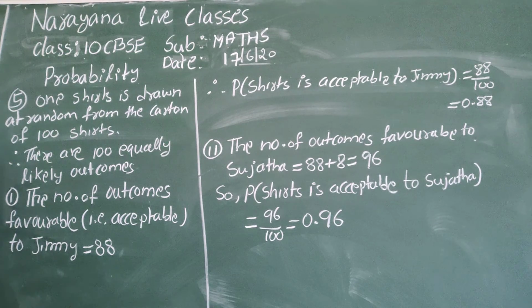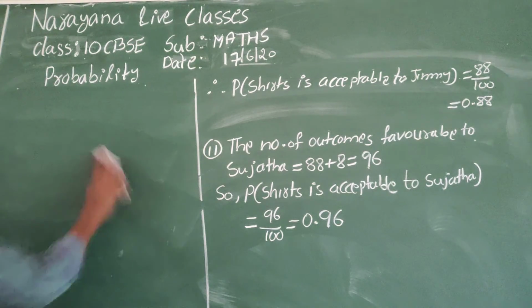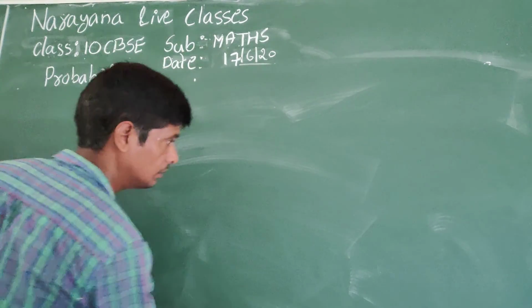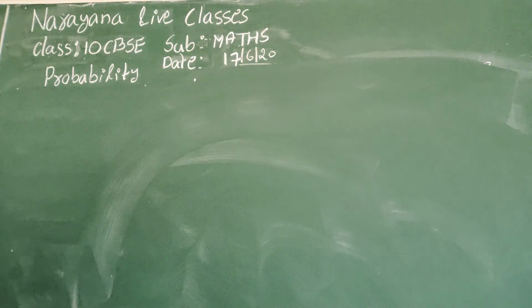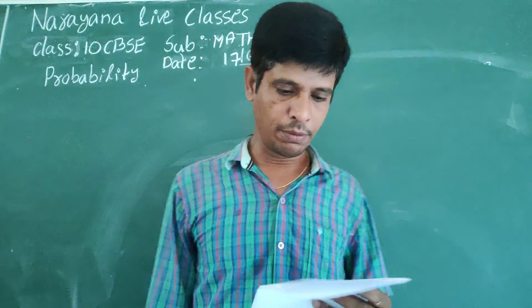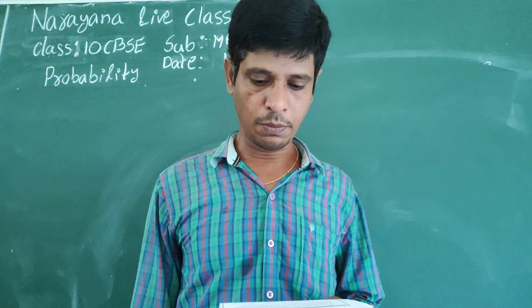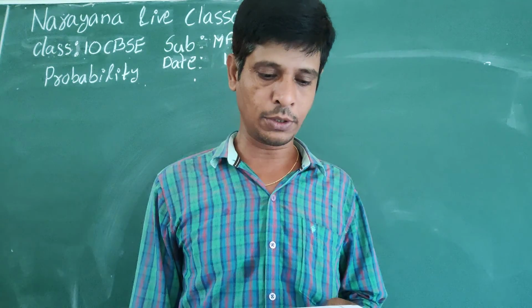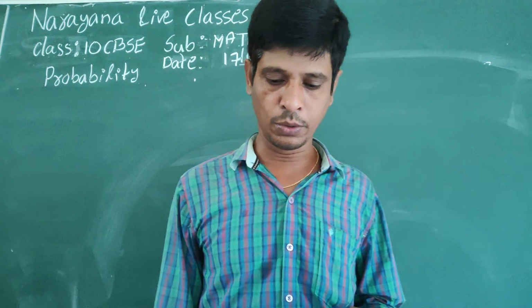Next question, last question in today's session, sixth one. Two dice, one blue and one green, are thrown at the same time. Write down all possible outcomes. What is the probability that the sum of the two numbers appearing on the top of the dice is, in the first question 8, second question 13, and third question less than or equal to 12.